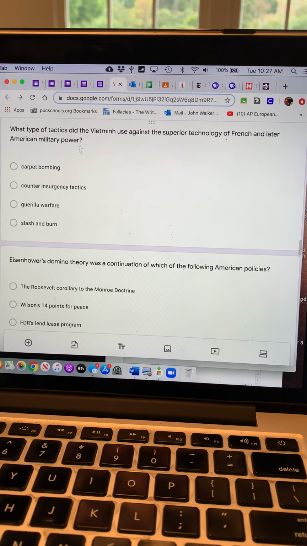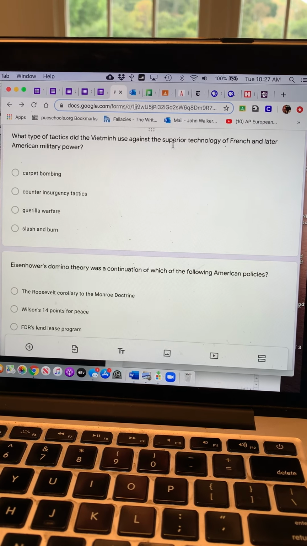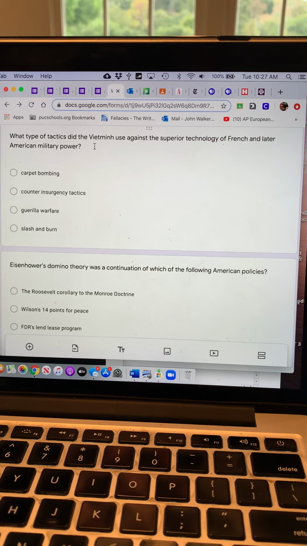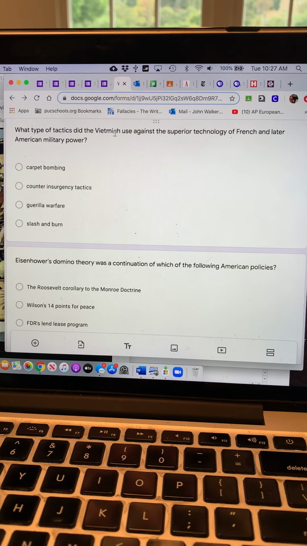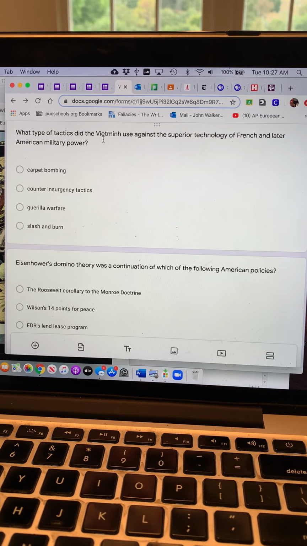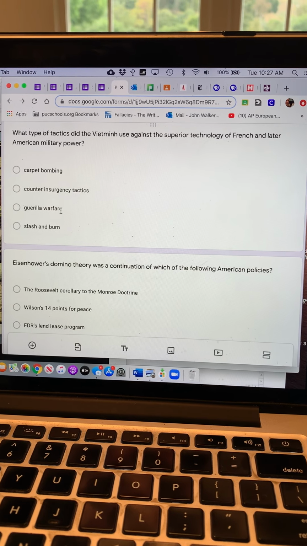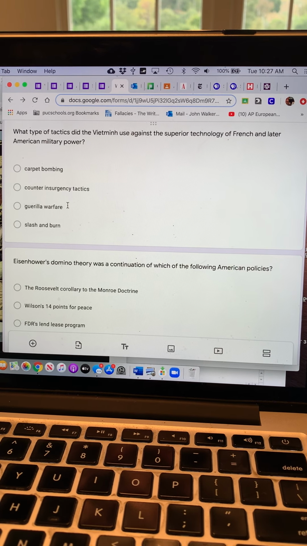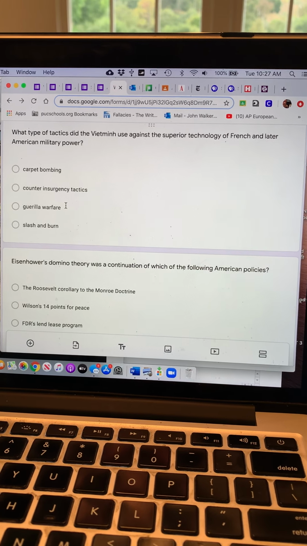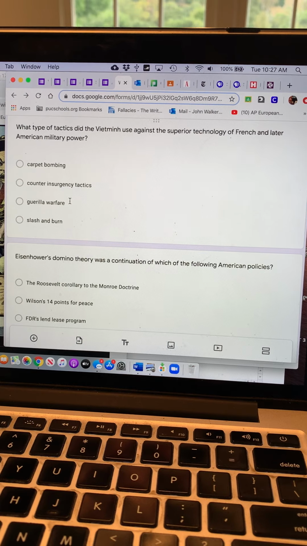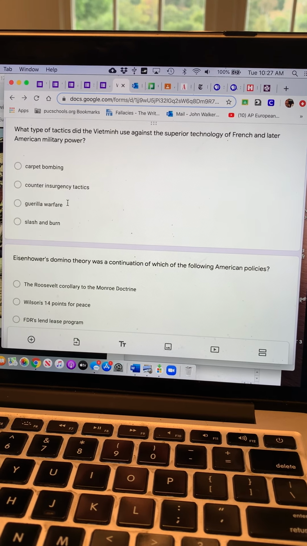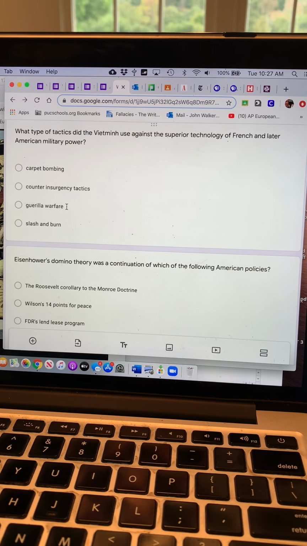Okay. What type of tactics did the Viet Minh use against the superior technology of the French and later American military power? They're called the Viet Minh. Later, they're called the Viet Cong. And this is a guerrilla group. And guerrilla, right? Like little wars, skirmishes, and booby traps, and hit and run tactics. Blending in with the population.